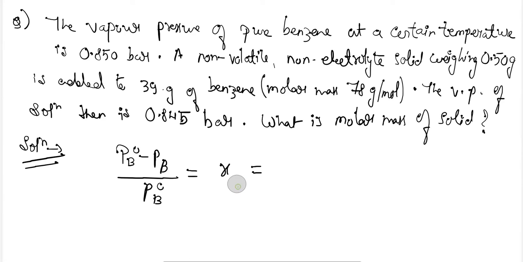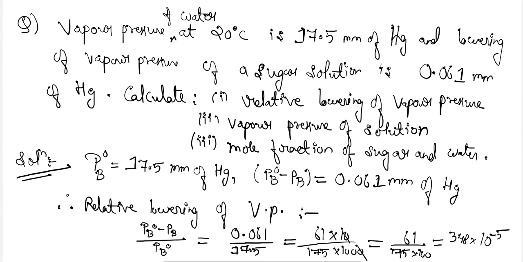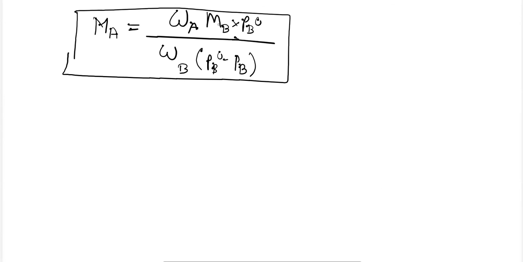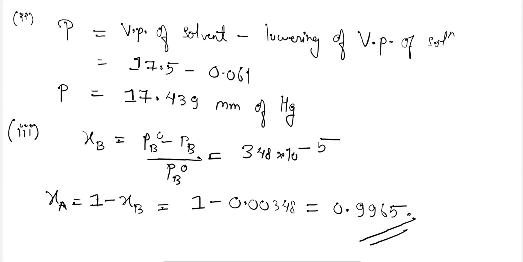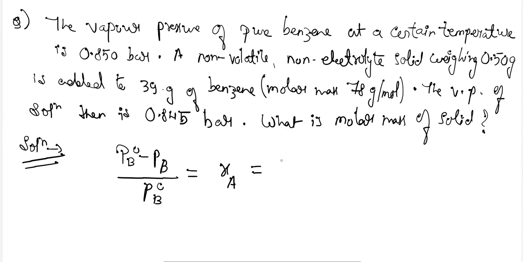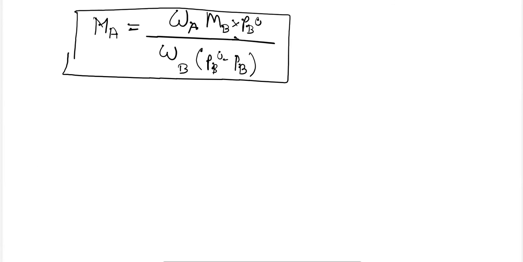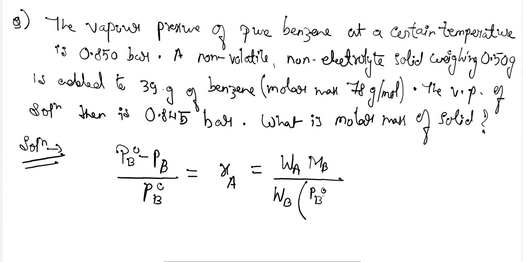The relation was, we have calculated this before only, WA MB divided by WB MA, that is (PB naught minus PB) divided by PB naught. This is the relation. Okay, for very dilute solution.